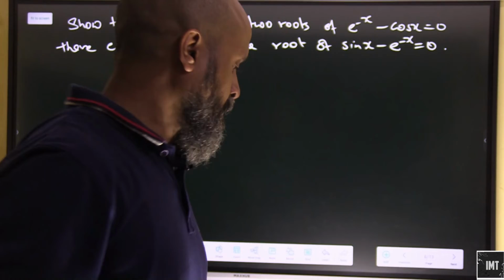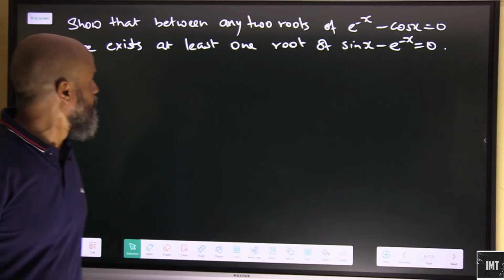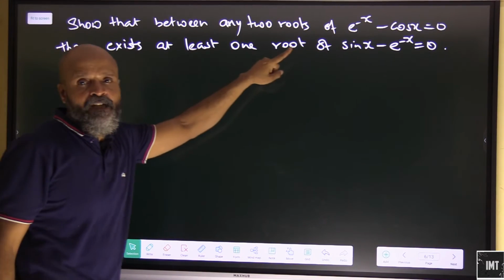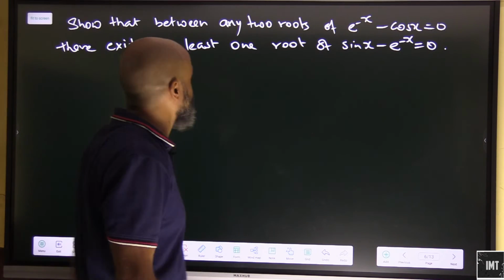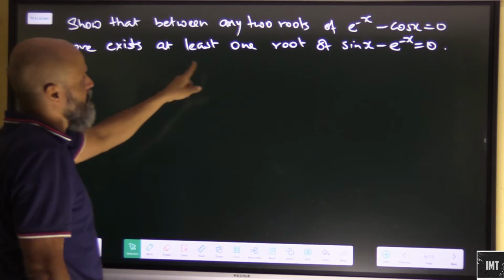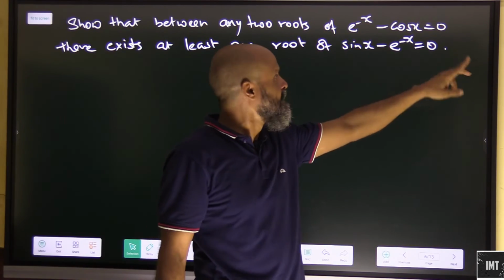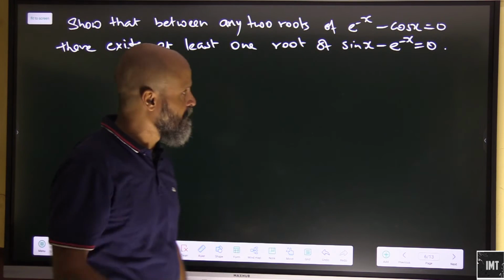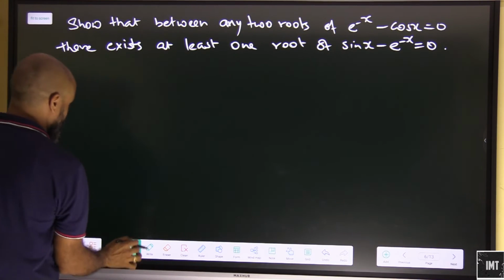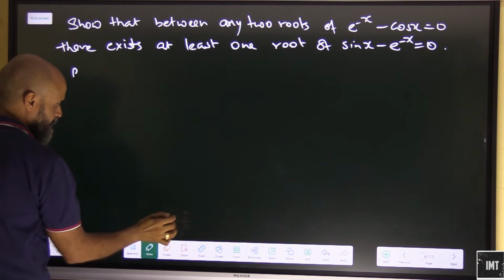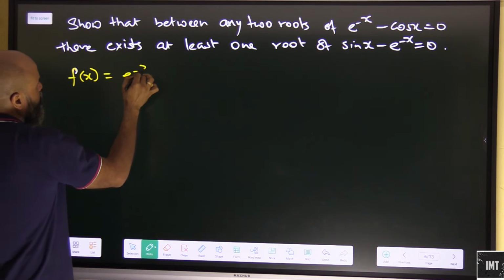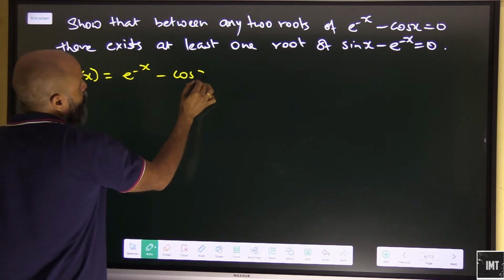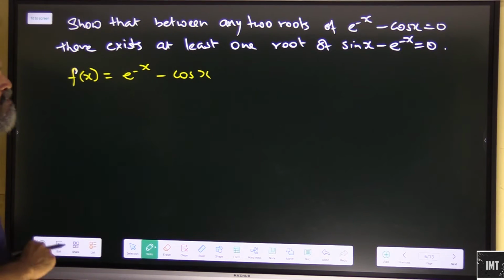Alright people, let's look at this problem here. Show that between any two roots of e raised to minus x minus cos x is equal to 0, there exists at least one root of sin x minus e raised to x is equal to 0. So let's understand this here. Let's first write the function as fx is equal to e raised to minus x minus cos x. Now this function will have its own roots.